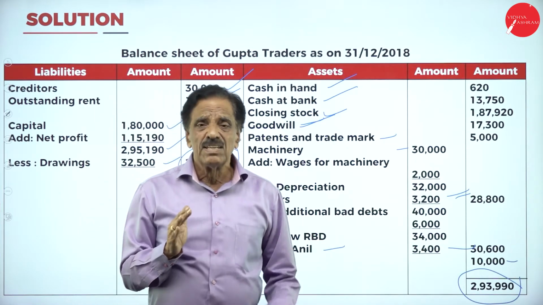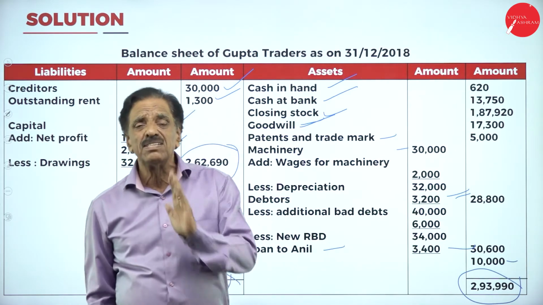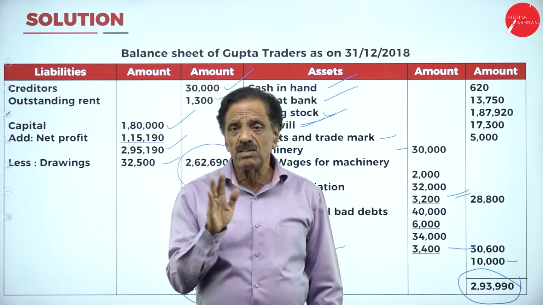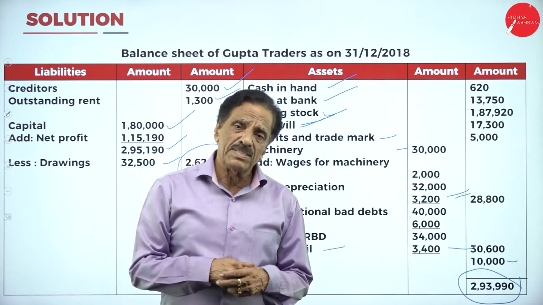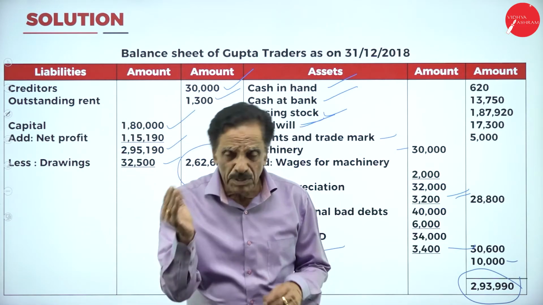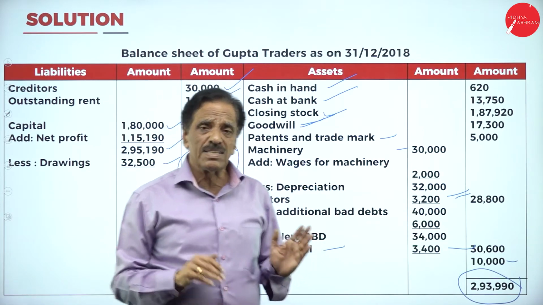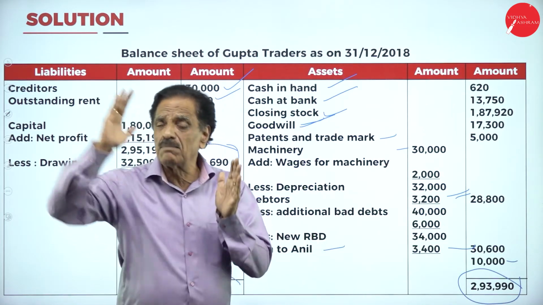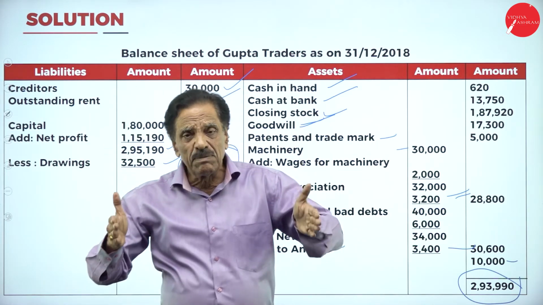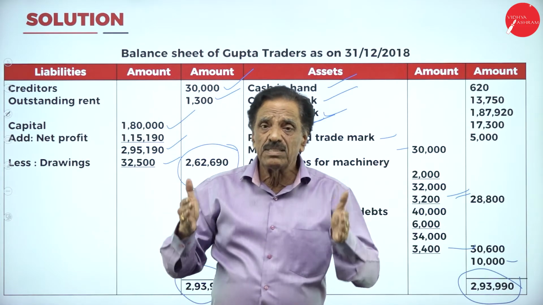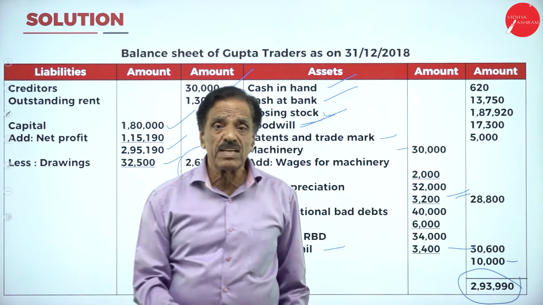But before that, I would like to say once again, go through the format, trading account, profit and loss account, and balance sheet. Trading account gives the result of gross profit or gross loss. Profit and loss account gives the result of net profit or net loss, which has been transferred to the balance sheet. In the balance sheet, if the profit comes, it will be added to capital. If the loss comes, that will be deducted from the capital. All the assets will come on the right side of the balance sheet. All the liabilities will come on the liability side of the balance sheet. The balance sheet should tally. Balance sheet is not an account. It is a statement of assets and liabilities. It shows the financial position.